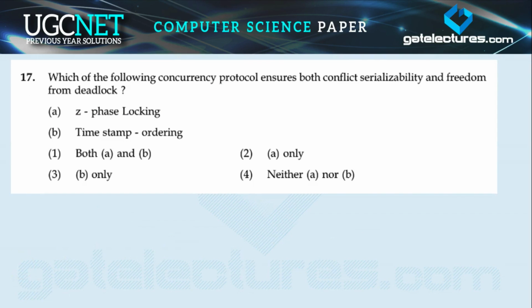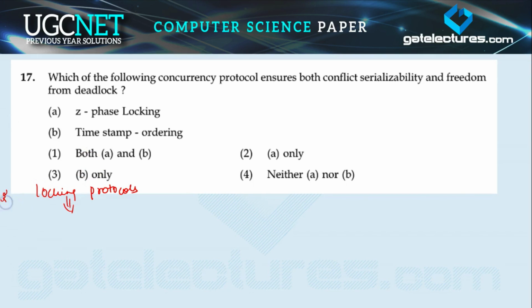Question number 17 is: which of the following concurrency protocols ensures both conflict serializability and freedom from deadlock? The first one is two-phase locking protocol and the second one is timestamp ordering. So first is locking protocols. Let's talk about the locking protocols and check whether it is conflict serializable and free from deadlock, right? So as you know, we have the two-phase locking protocol.